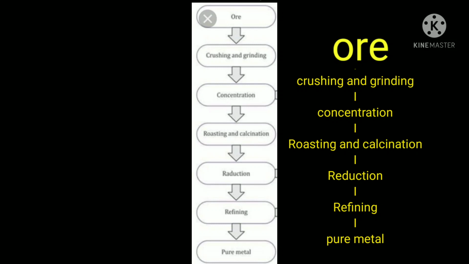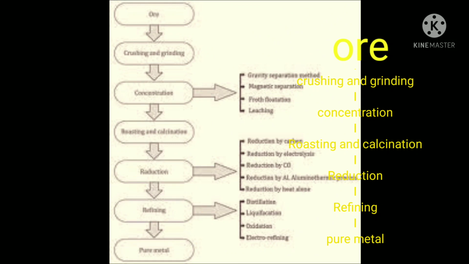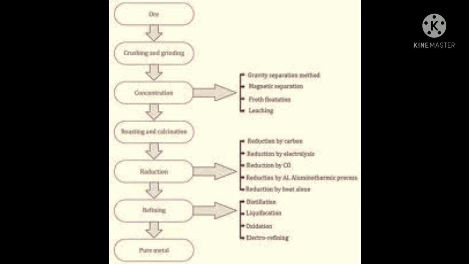The last one is refining of the metal. The refining of the metal is done by the following methods that you can see in the flow chart. Liquefaction, so many examples are there. Last one, we will get our pure metal. So what are the general principles? One is dressing or the concentration of ore. The next one is production of the metal. Third one is refining of the metal. After this process, we will get our desired metal in the purest form.